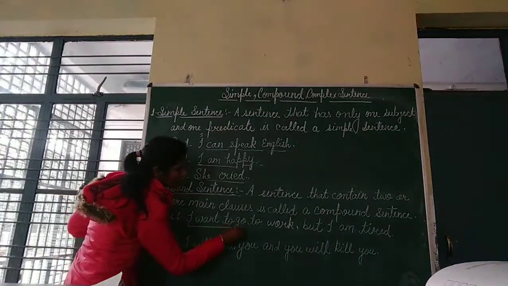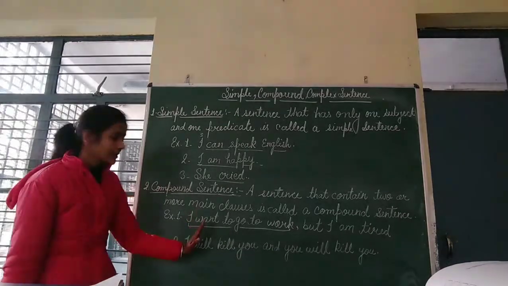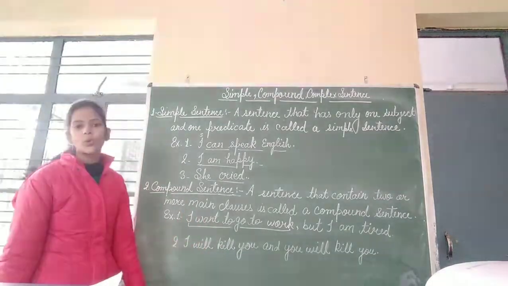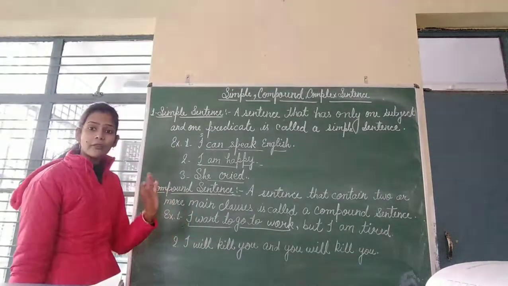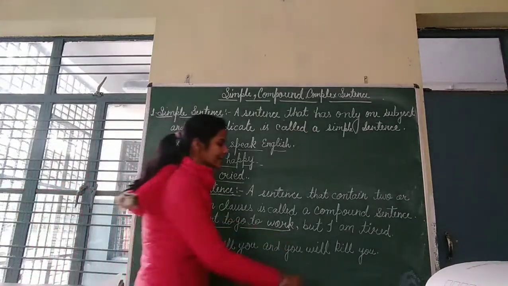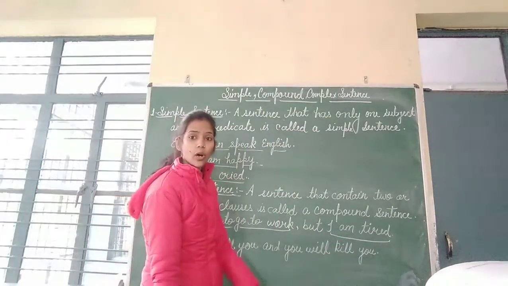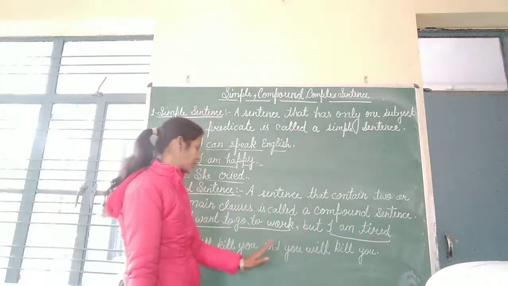This is a main clause, meaning an independent clause, because this sentence is giving full information to you that I want to go to work. I want to go to work. This is giving full information. And the next sentence is also giving full information that I am tired. So this is giving full information.